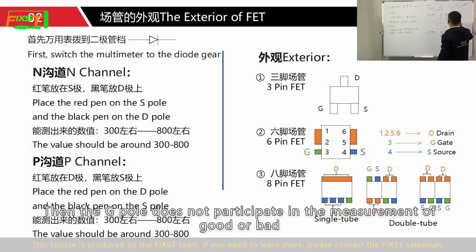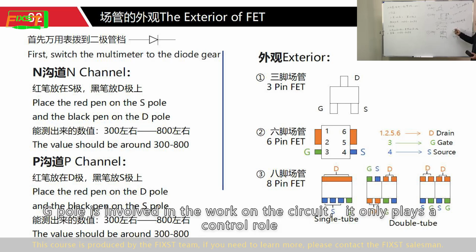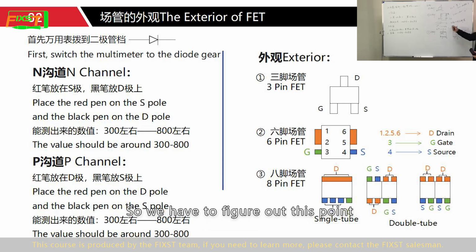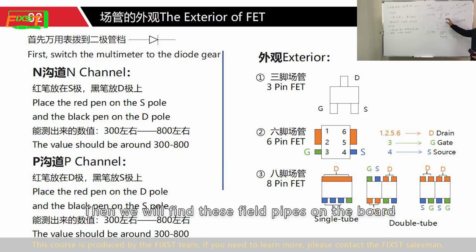Then the G pole does not participate in the measurement of good or bad. G is not involved in the work on the circuit; it only plays a control role. So we have to figure out this point. Then we will find these few tubes on the board.